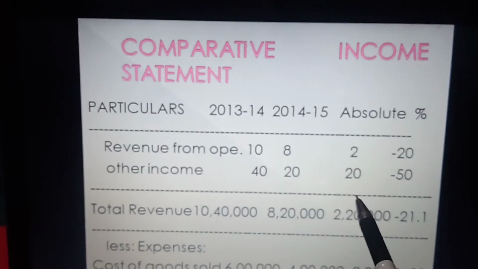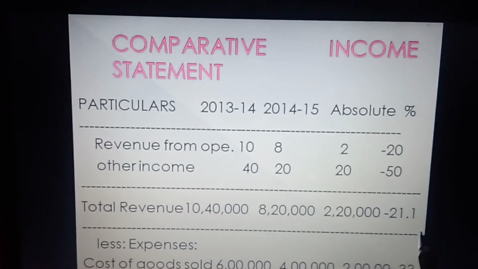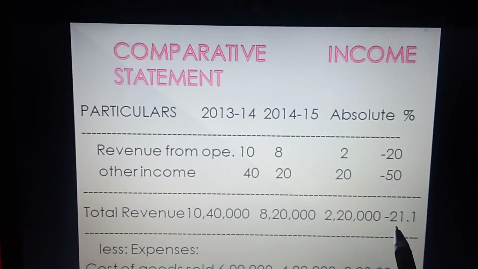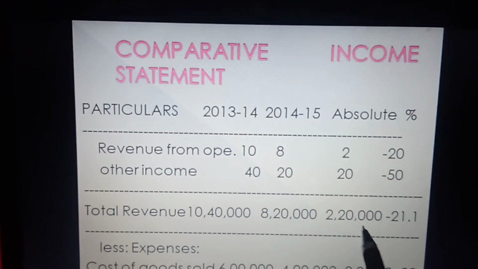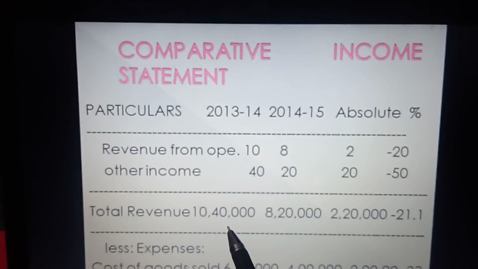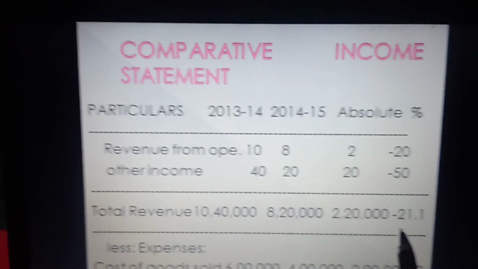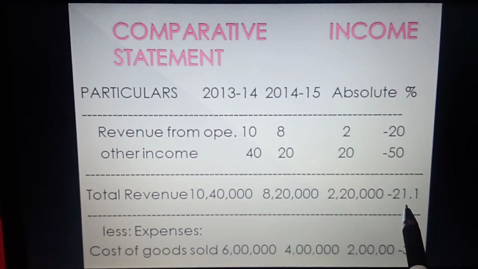Now 2 lakh plus 20,000, so here we are getting 2 lakh 20,000 as the total revenue change. Now moving to the percentage, this minus 21.1 we obtained by again applying the formula, that was the absolute change 2 lakh 20,000 divided by 10 lakh 40,000 into 100. So again you can see in percentage we are getting a negative answer.